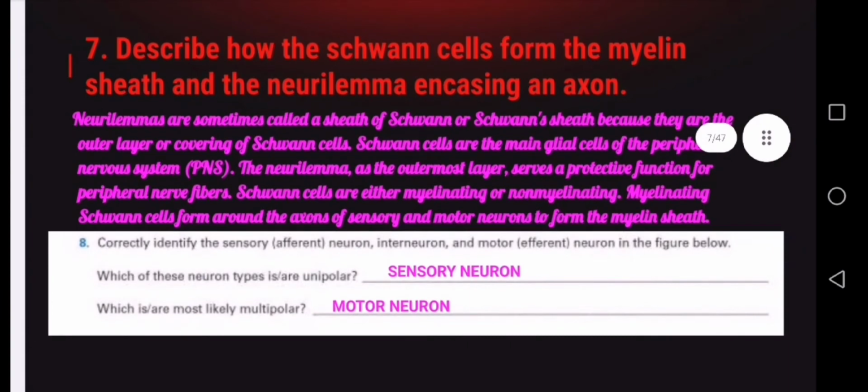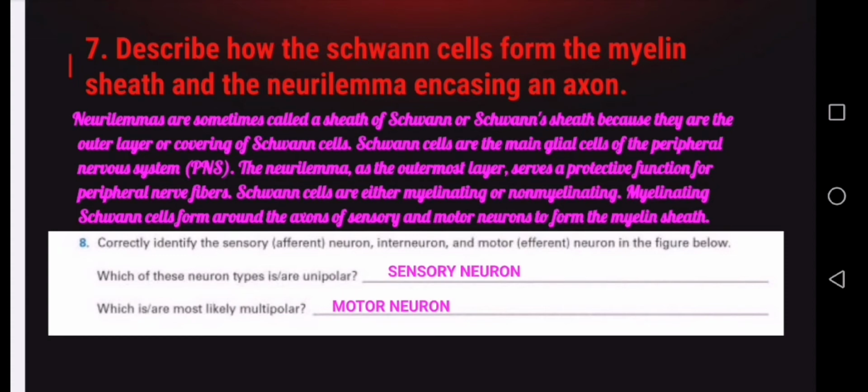Number 7. Describe how the Schwann cells form the myelin sheath and the neurolemma encasing an axon. Neurolemmas are sometimes called a sheath of Schwann or Schwann's sheath because they are the outer layer or covering of Schwann cells. Schwann cells are the main glial cells of the peripheral nervous system, or the PNS.